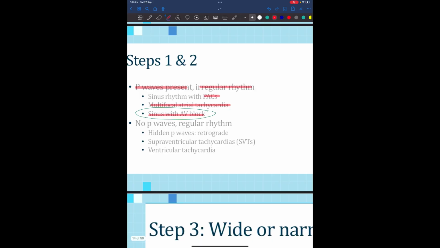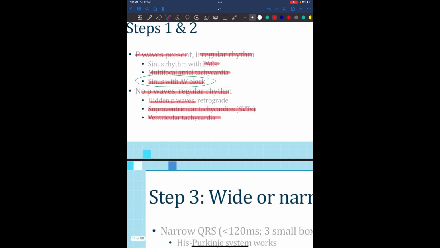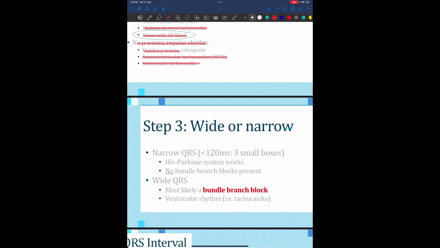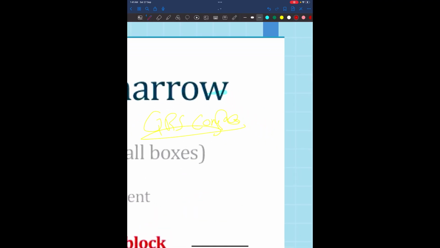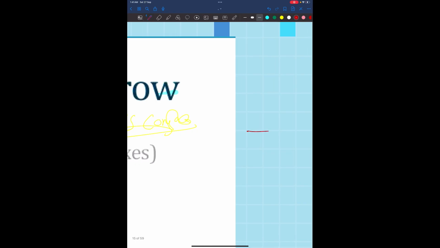If you have no P waves and regular rhythm, it can be hidden P waves, supraventricular tachycardia, or ventricular tachycardia. Third step is to check for the QRS complex. The normal for the QRS complex is 3 small boxes. If it's lower than 3 small boxes, it's called a narrow QRS. If it's more than 3, 4, or 5, it's a wide QRS complex.